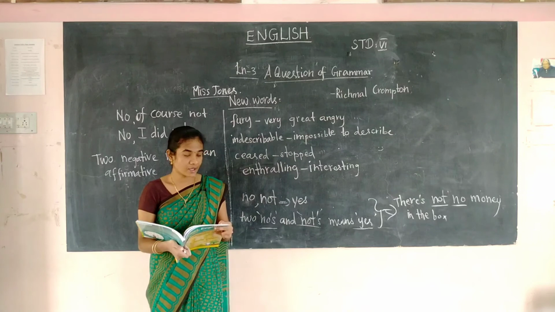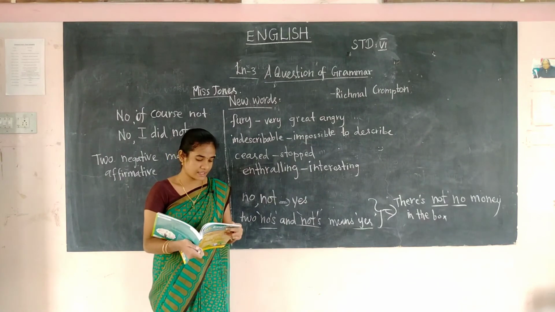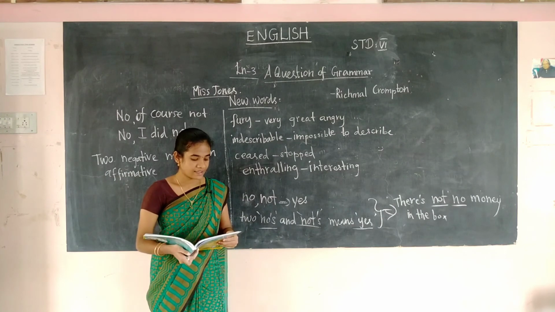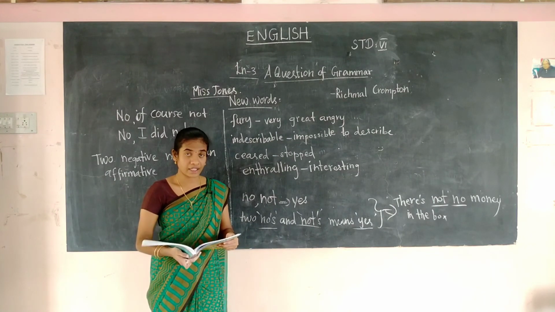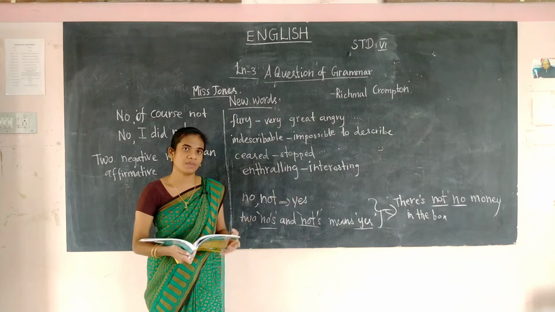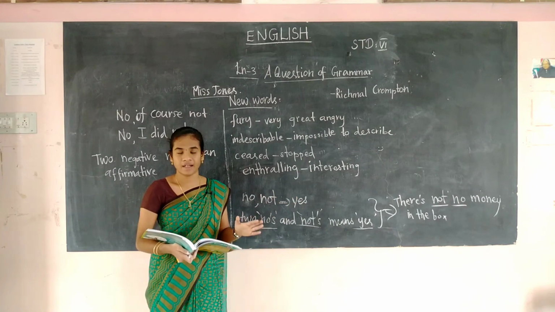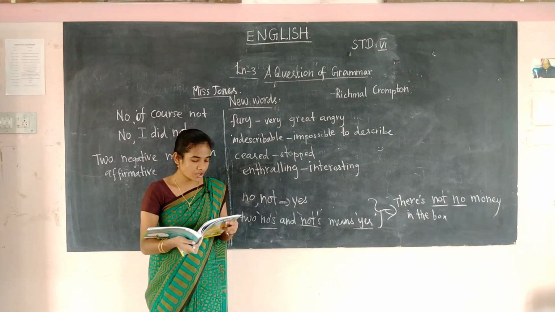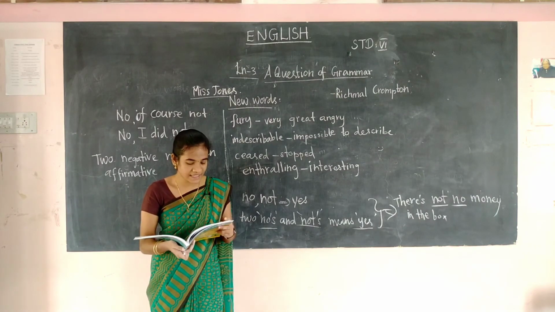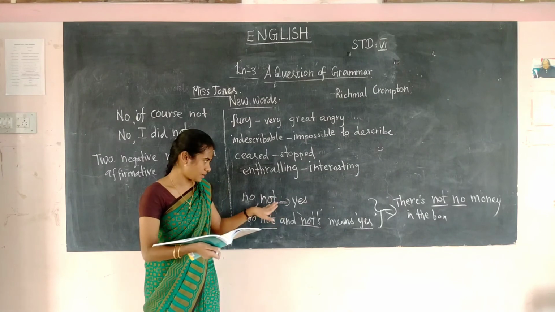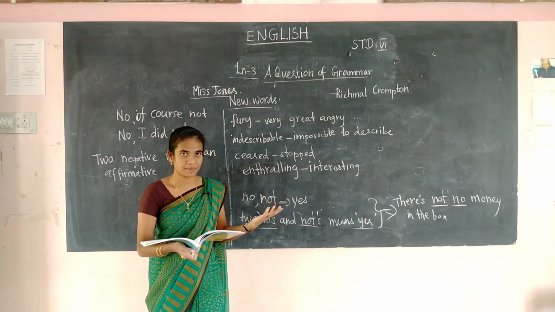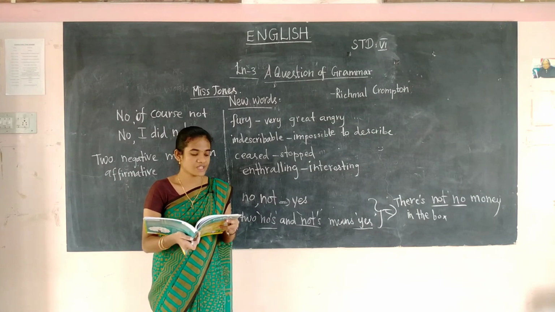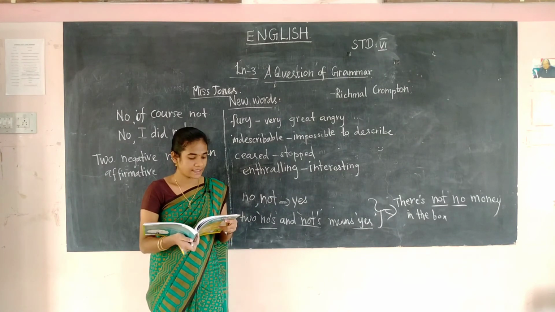William considered. He said, "Oh," again. Then he seemed suddenly to become intelligent. After understanding the teacher's explanation, he became very intelligent, and he says, "If you say no and not in the same sentence, does it mean yes?" So again he is repeating that no and not mean yes, like that he is asking his teacher. Certainly, the teacher told him yes.